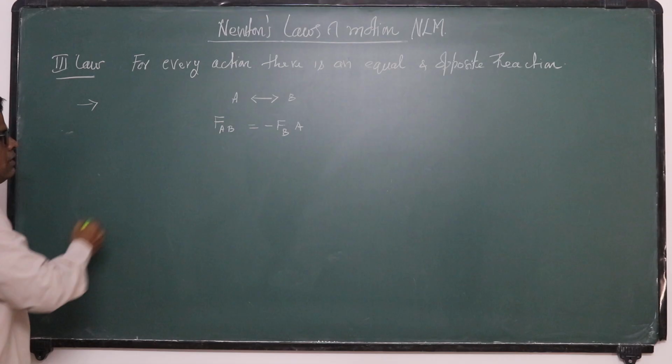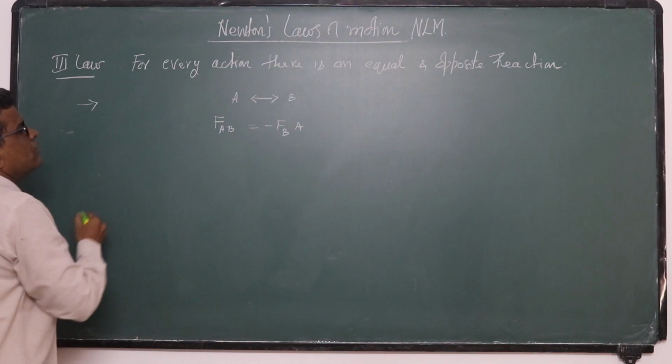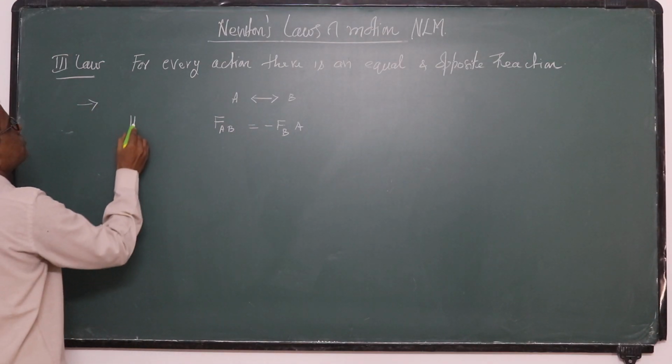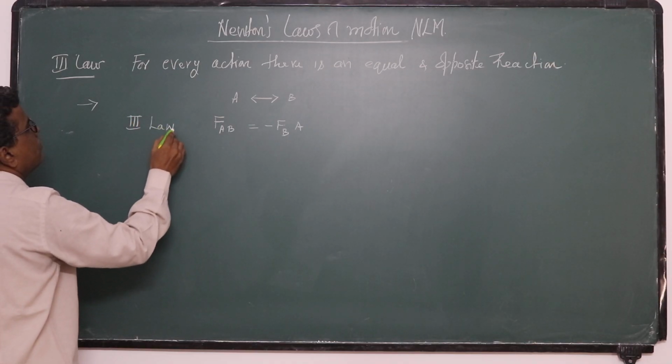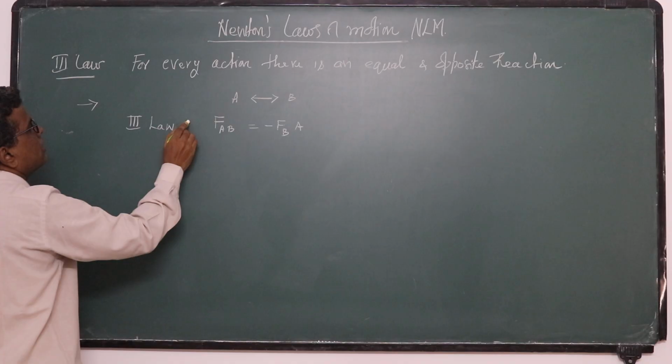This is the mathematical form of Newton's third law.